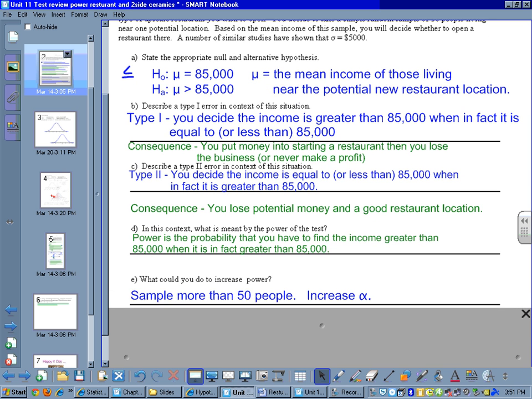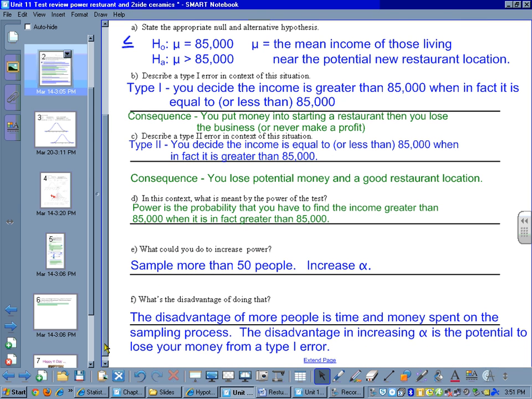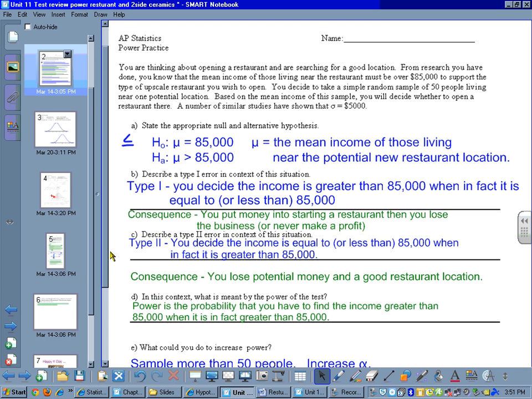To increase the power, we could sample more than 50 people, or we could increase our alpha. Sampling more than 50 people will take some time and delay the opening of my restaurant, but I really wouldn't want to increase alpha because that is a really bad mistake. It will cause me to build a restaurant and lose money. I want to stay away from that. So that's the setup of our problem. Part 2 is going to be to actually calculate the power and the type 2 error.